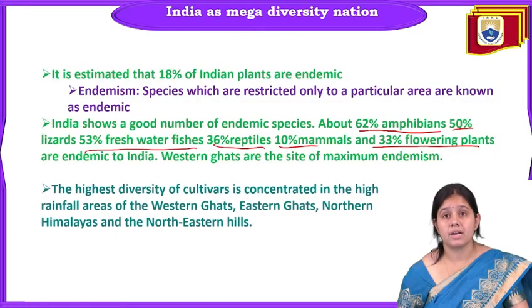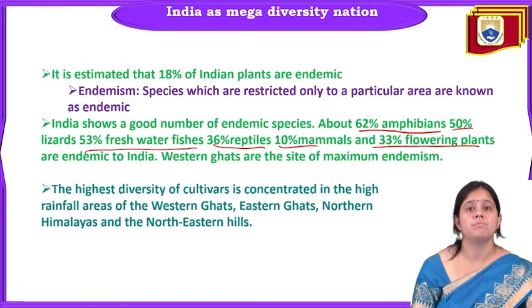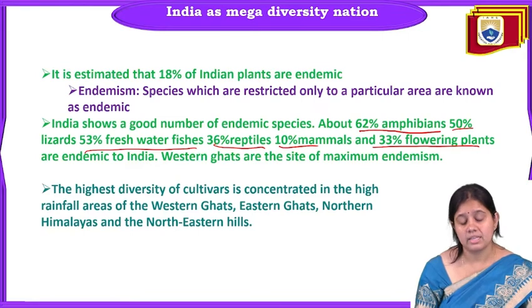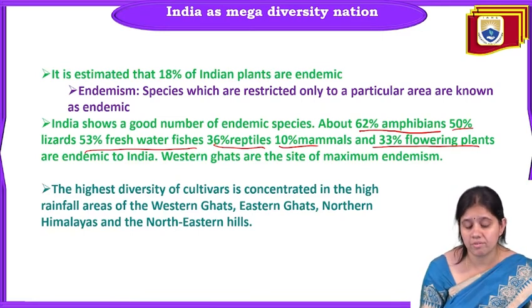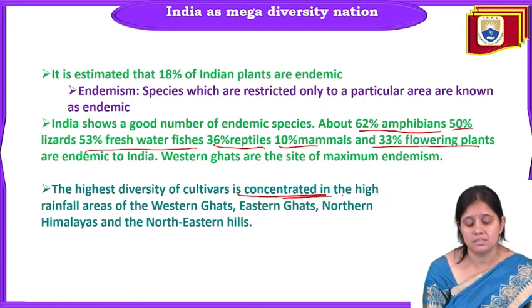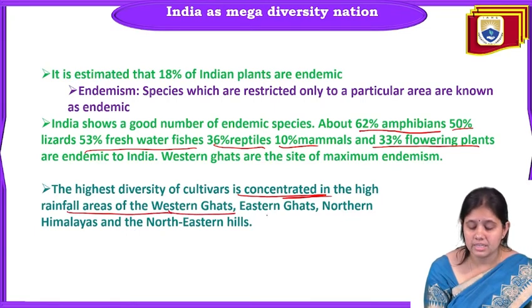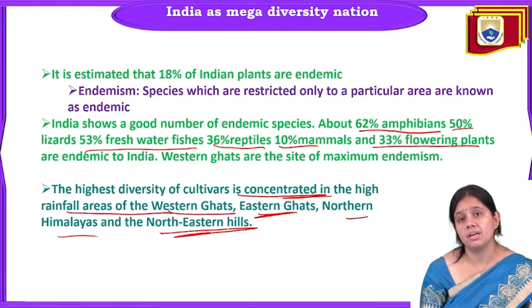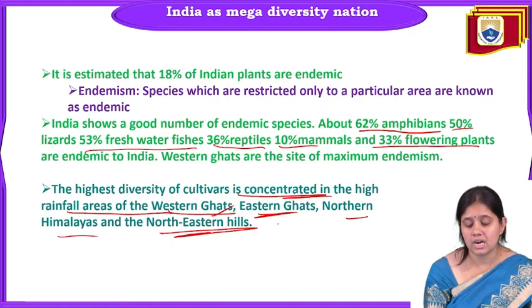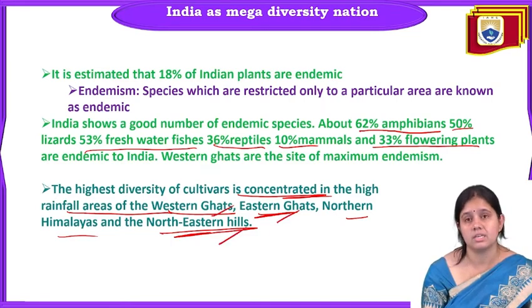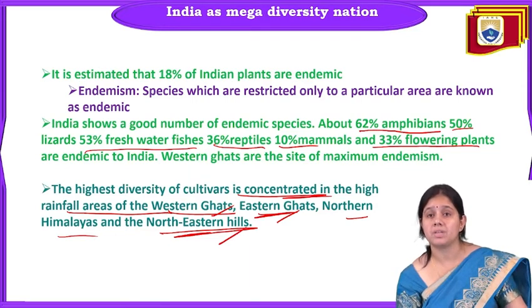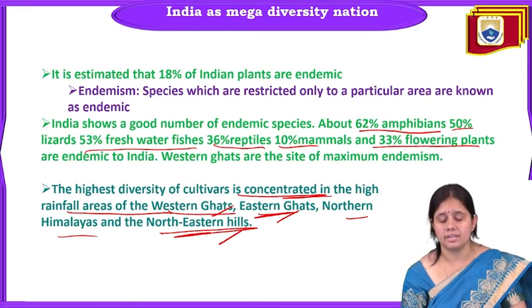India is a mega biodiversity nation, and some famous hotspots are also there in India. The higher diversity of cultivars is mainly concentrated in the high rainfall areas of the Western Ghat, Eastern Ghat, Northern Himalaya, and Northeastern hills. These are the highest rainfall areas, and very much diversity is found in these particular areas. So these are the highly diverse areas of India.